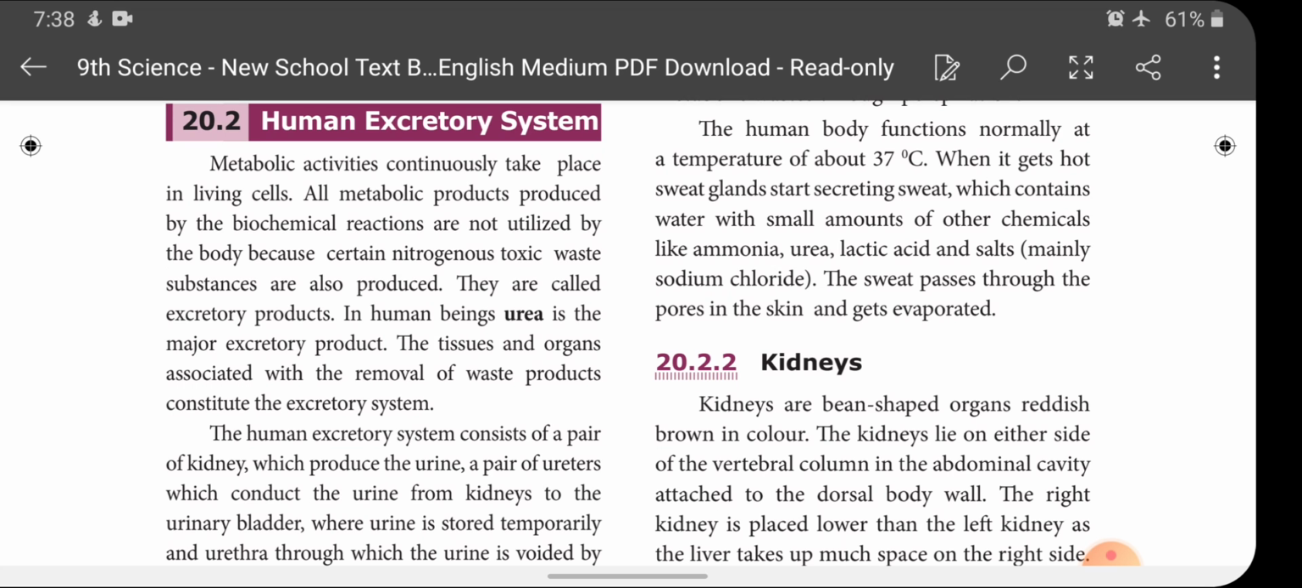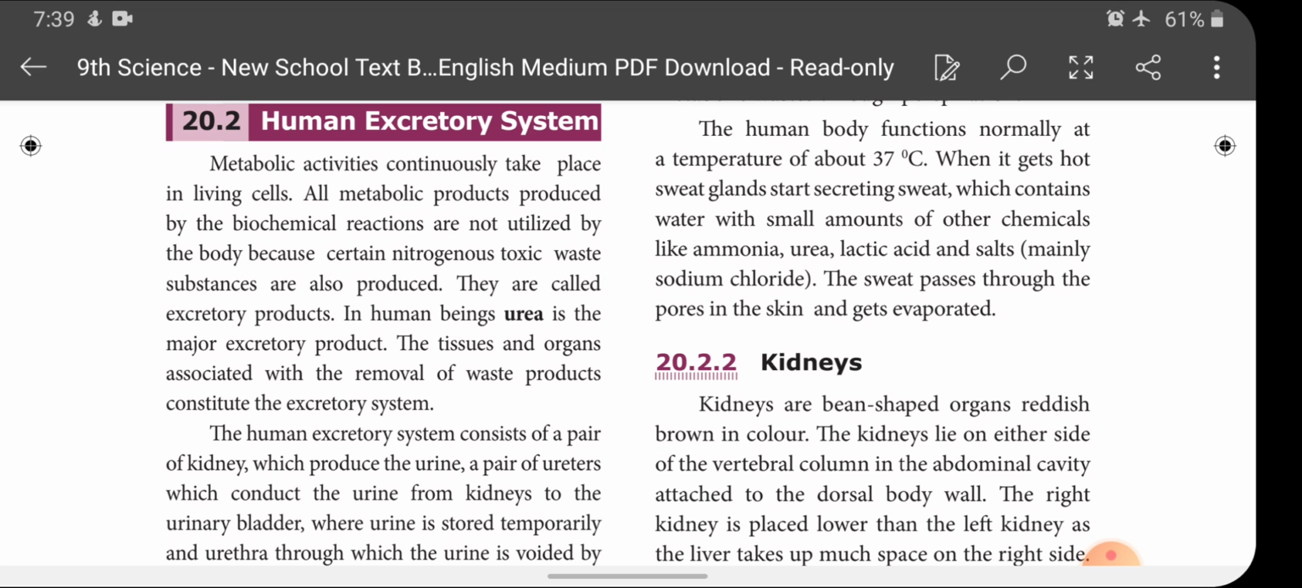Metabolic activities continuously take place in living cells. All metabolic products produced by the biochemical reactions are not utilized by the body, because certain nitrogenous toxic waste substances are also produced. They are called excretory products. In human beings, urea is the major excretory product. The tissues and organs associated with the removal of waste products constitute the excretory system.